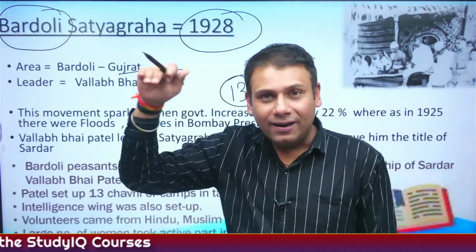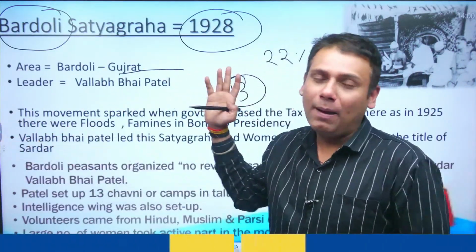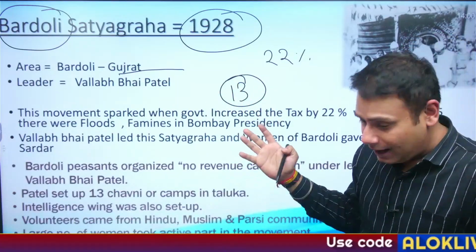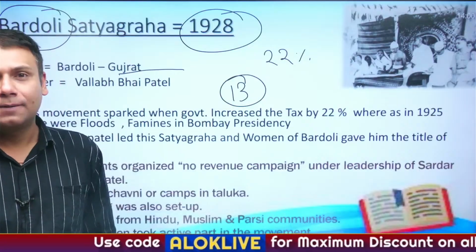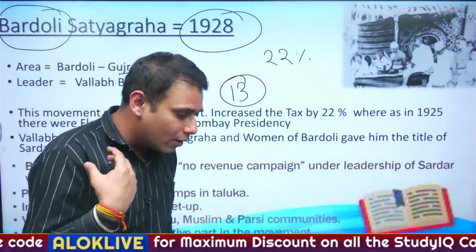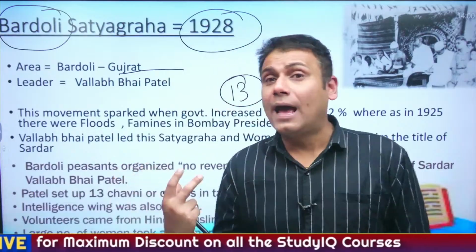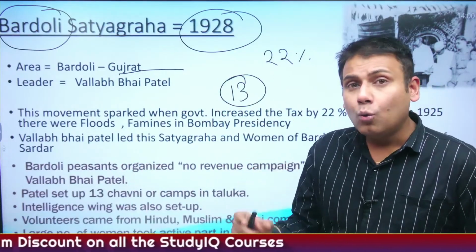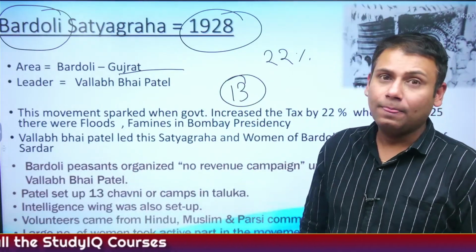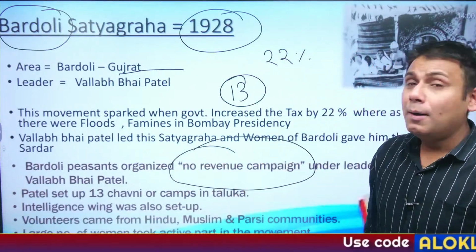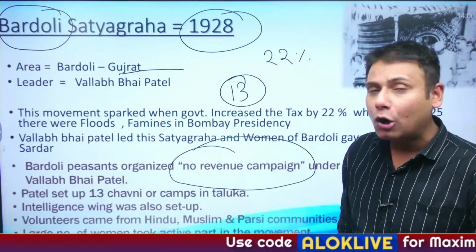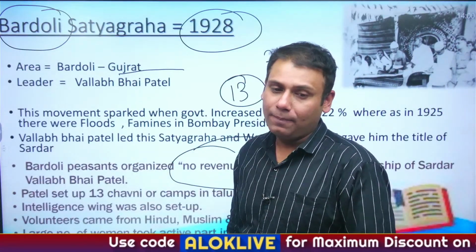The work that needs to be done by the government is done by Vallabhbhai Patel ji here. He has established 13 chhavnis, or camps, for the welfare of the peasants. The prime responsibility of the chhavnis was basically to work for the peasants. Finally, the Bardoli peasants organized a no revenue campaign. Mahatma Gandhi also supported the cause of Vallabhbhai Patel ji.